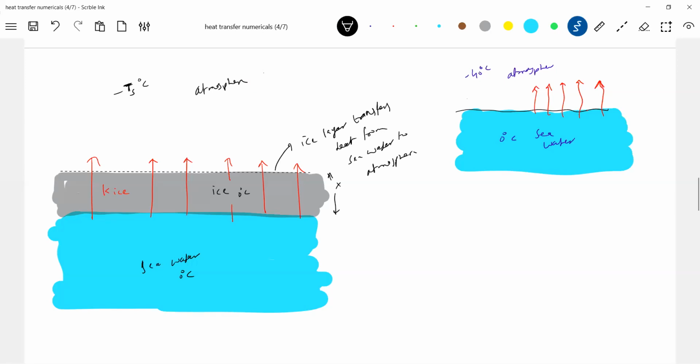Okay, now I'm interested in how this thickness X varies with the time. Suppose 1 centimeter, again to become 2 centimeter, again 3 centimeter, 4 centimeter, how the thickness of the ice layer will vary. This has to be determined here. So any method shall we apply here?